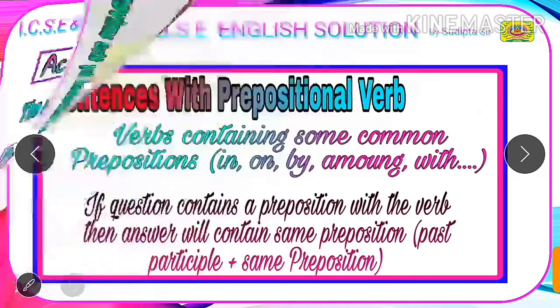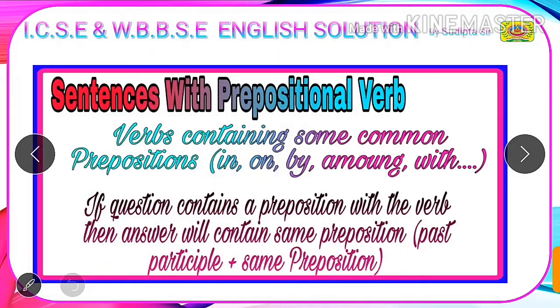Our next type is sentences with prepositional verb. What is a sentence with prepositional verb, students? A sentence where verbs contain some common preposition along with it.